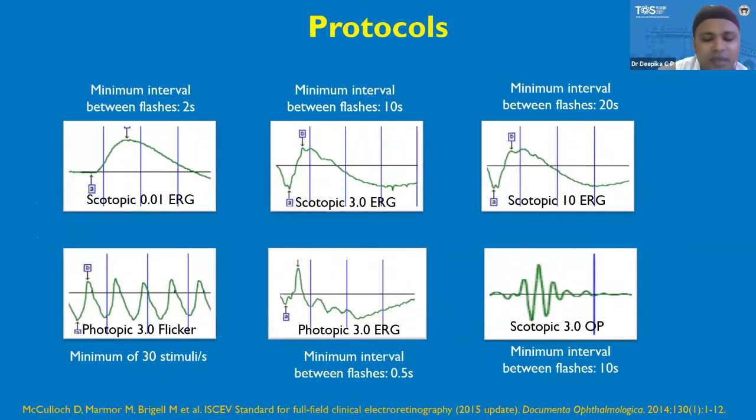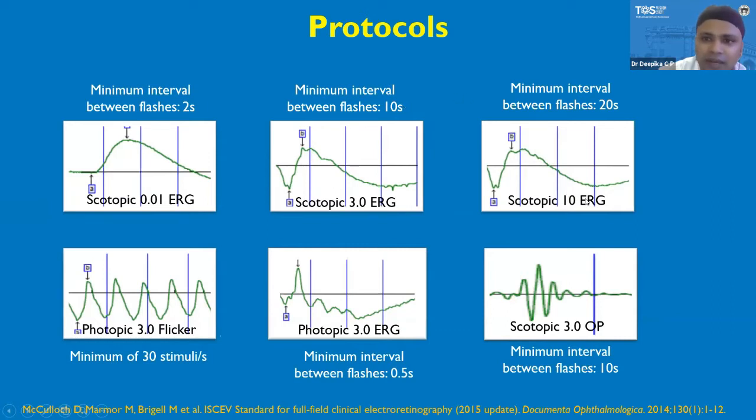Now, these are the 6 main protocols which are used in single flash full field ERG. The first one is the scotopic 0.01 ERG. The minimum interval between the flashes in it is 2 seconds. The next one is the scotopic 3.0 ERG. The minimum interval between the flashes is 10 seconds.